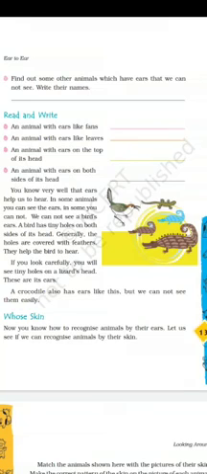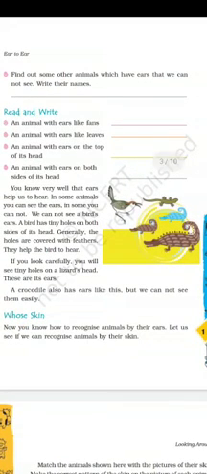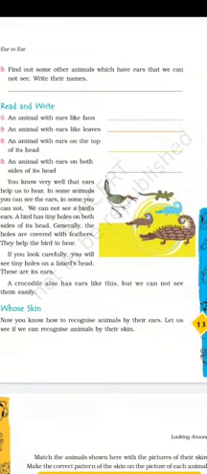We cannot see a bird's ears. A bird has tiny holes on both sides of its head. Generally, the holes are covered with feathers. They help the bird to hear. If you look carefully, you will see tiny holes on a lizard's head. These are its ears. A crocodile also has ears like this, but we cannot see them easily.